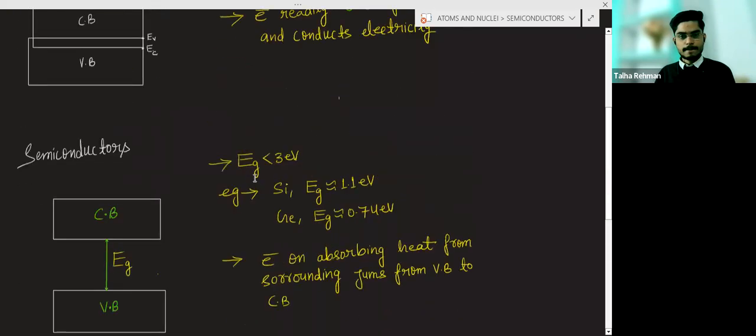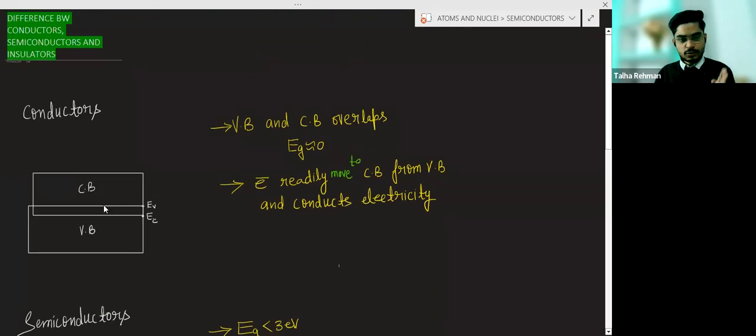Now both the conduction band and valence band are overlapping. Overlapping means the electron is present in conduction band and in the valence band at the same time. So you can say that electron can easily move from valence band to conduction band.